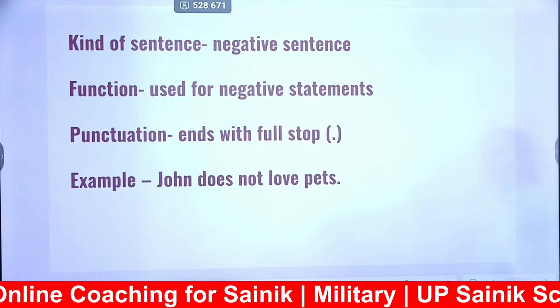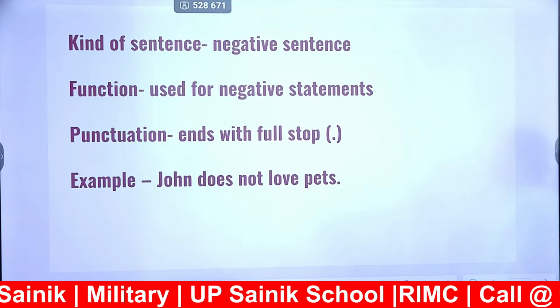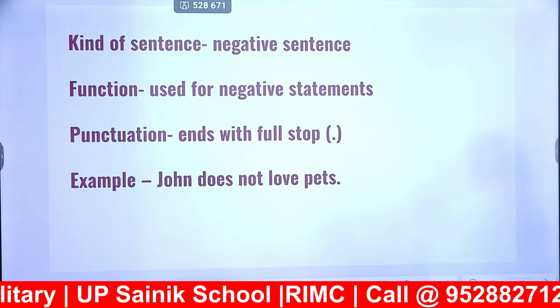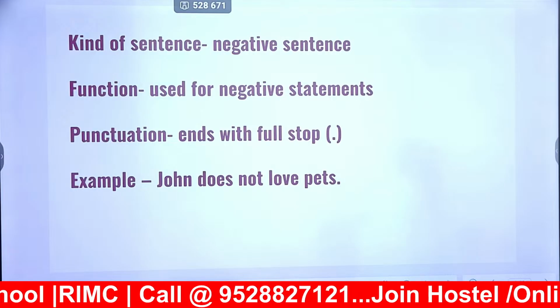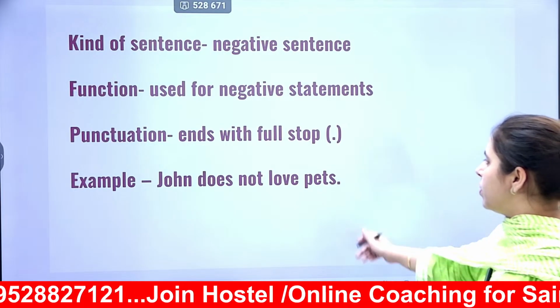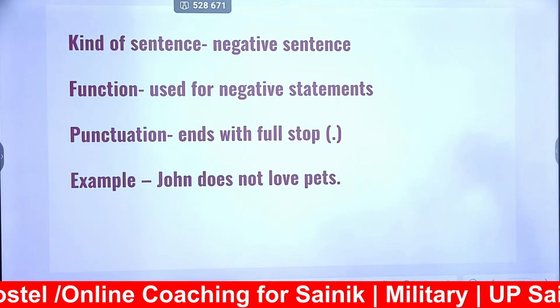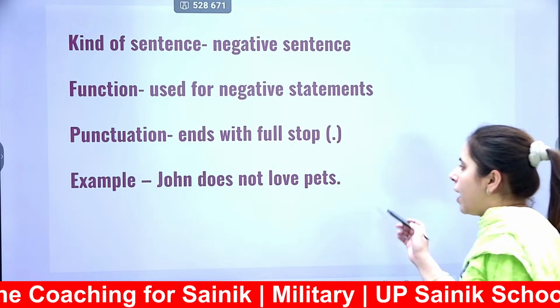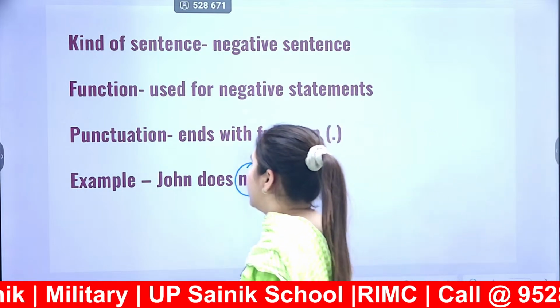Okay. Next, the negative sentence. It is used for negative statements, as the word suggests, negative. This kind of sentence is used for making negative statements and ends with a full stop. For example, John does not love pets. I am getting 'not' here, so this will be my negative sentence.